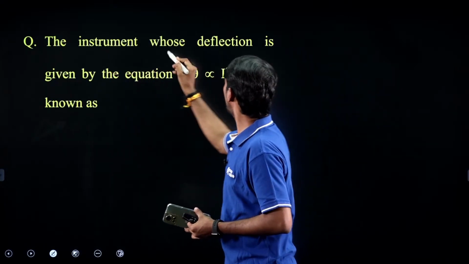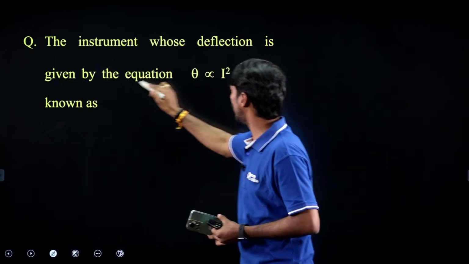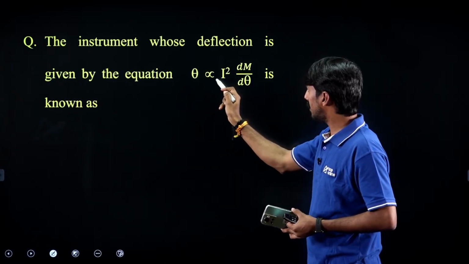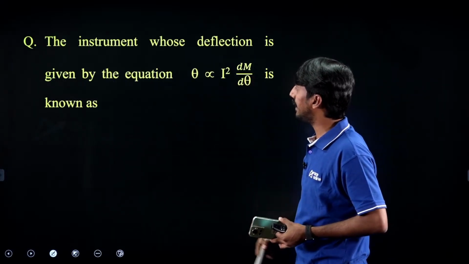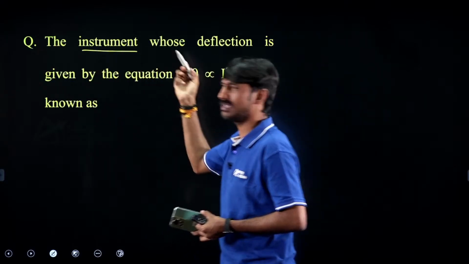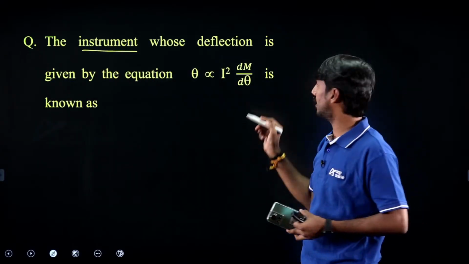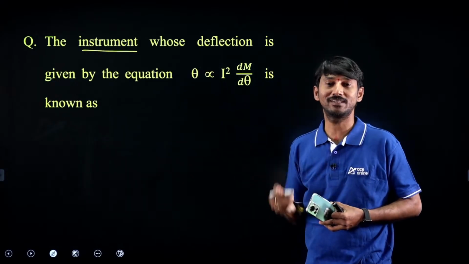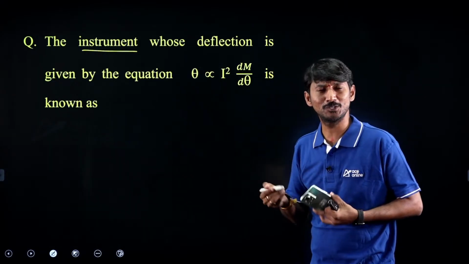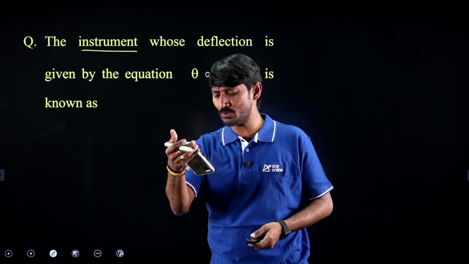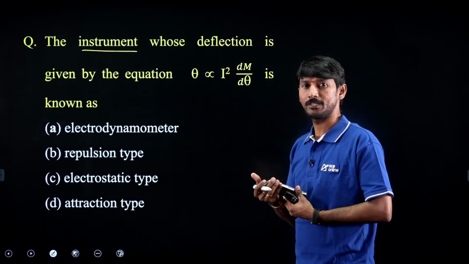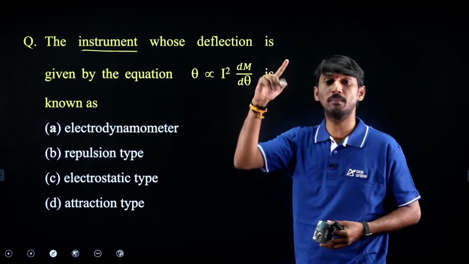This is very, very simple. The instrument whose deflection is given by the equation theta proportional to I square dM by d theta is known as... simple, dM by d theta. M, mutual inductance. In which device are we going to get mutual inductance? Simply check it. Repulsion type, moving iron.